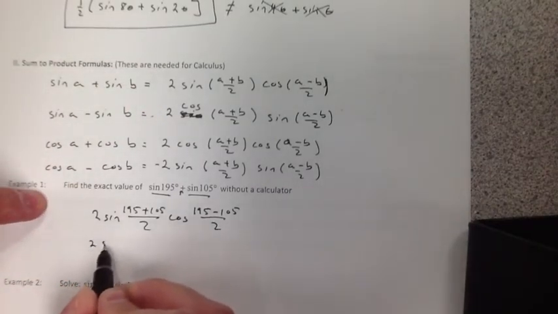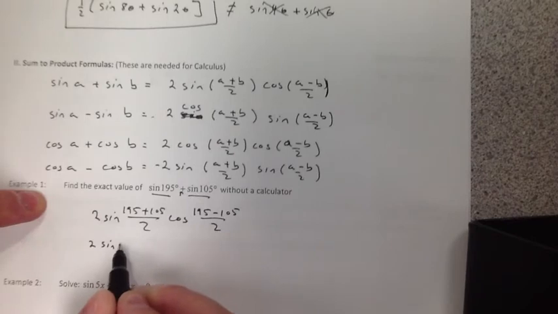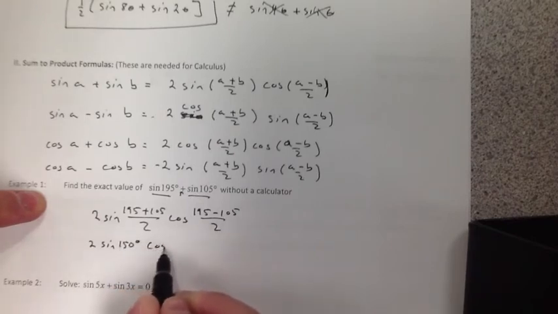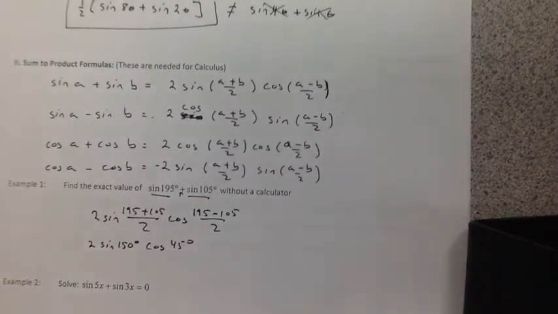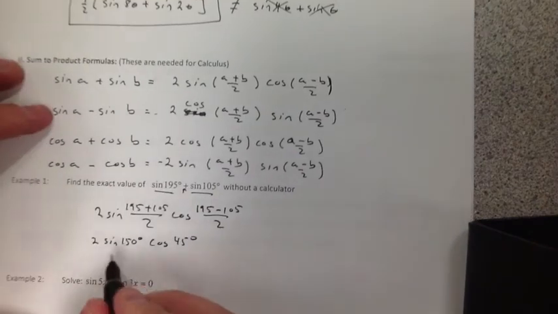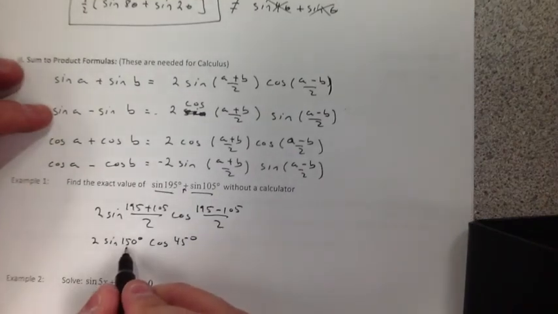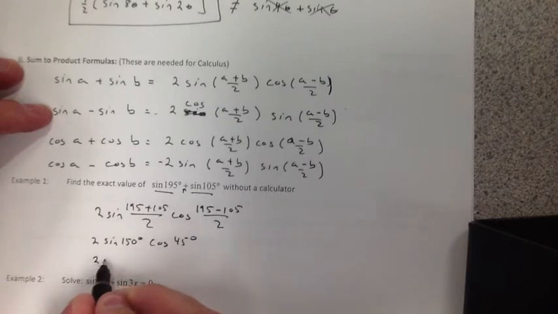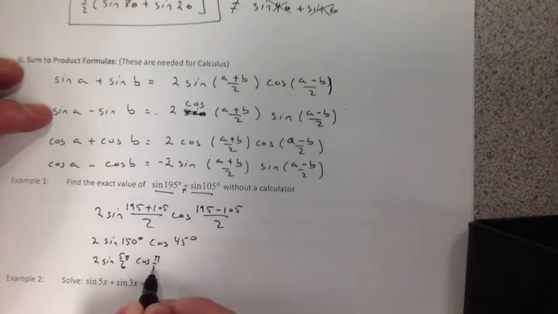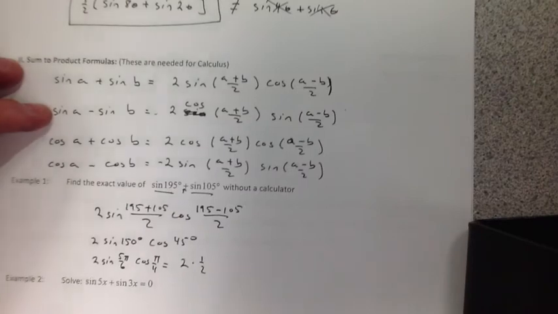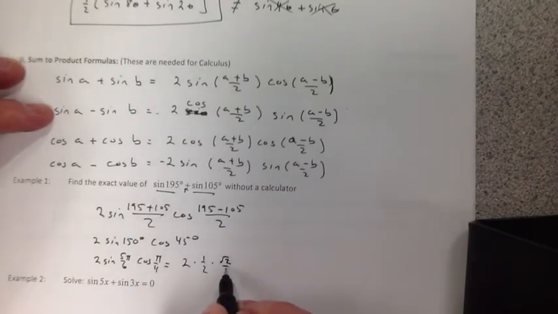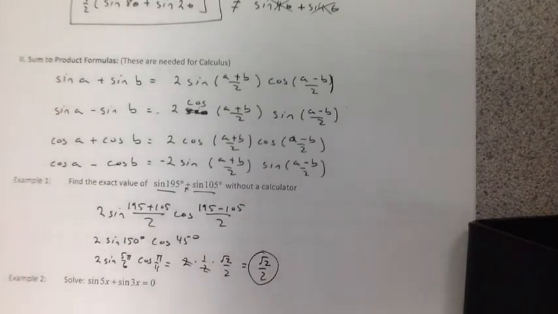Doing a little bit of math, this is 300 over 2, which is 150 degrees, and the cosine of 90 over 2 is 45 degrees. Now, if you're like me, I always have trouble with angles, so I use radians. This is a 30-degree angle in the second quadrant, so this is sine of 5 pi over 6 times the cosine of pi over 4. And this becomes 2 times the sine of 5 pi over 6, which is 1/2, and the cosine of pi over 4, root 2 over 2. The 2 and the 1/2 cancel, we're left with root 2 over 2. And there's our final answer.